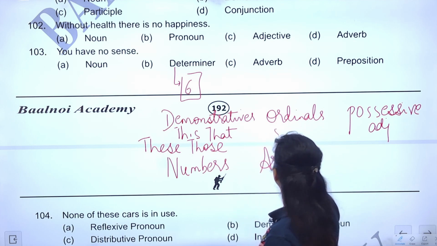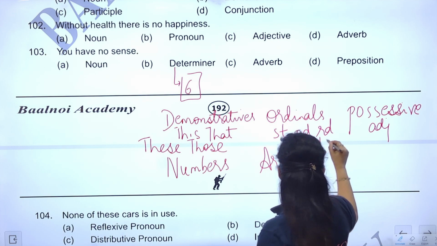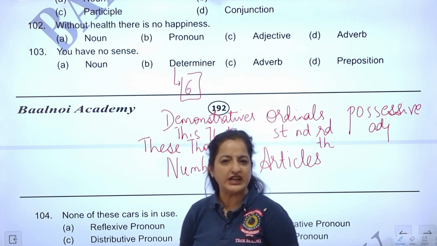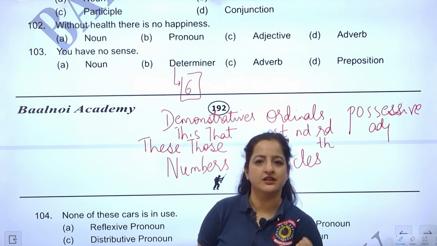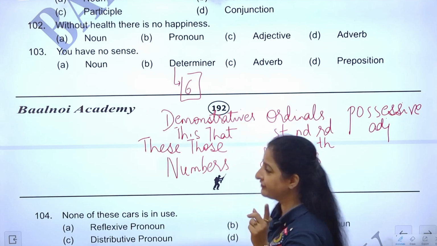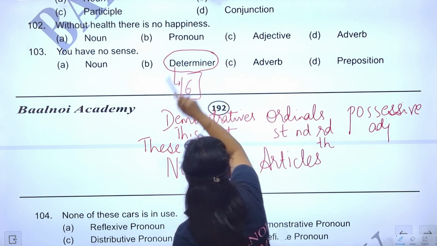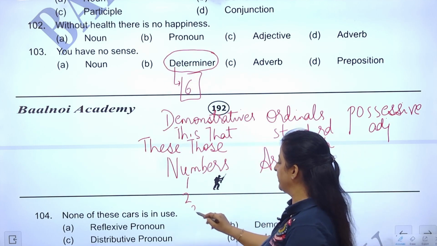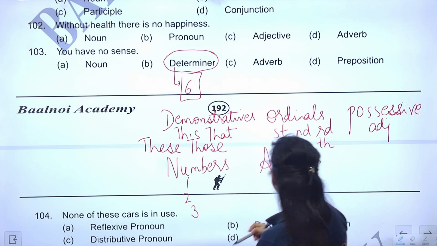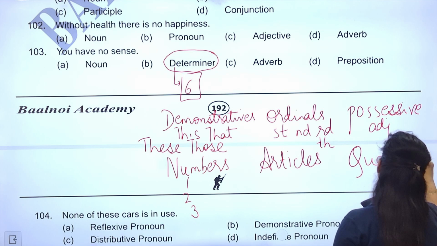They will end this way: ND, RD, TH. It means first, second, third, fourth, 92nd, 83rd, 20th. All of these will come under ordinal numbers and they are nothing but determiners. Now, numbers over here, 1, 2, 3, 4. And the sixth one I had forgotten to write, quantifiers.